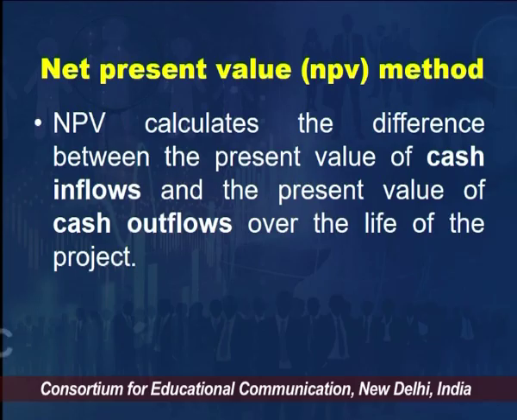So, it is a capital budgeting technique, as I said, and it calculates the difference between the present value of cash inflows and the present value of cash outflows over the life of the project. The project's life could be 5 years, 10 years, 20 years, and for a building it could be 50 years. So, how much cash inflow am I going to get as a business over the life, whatever the number of years of the life is for a project or a building or machinery, we consider the complete cash inflows over the life, and also we consider the complete value of cash outflows.